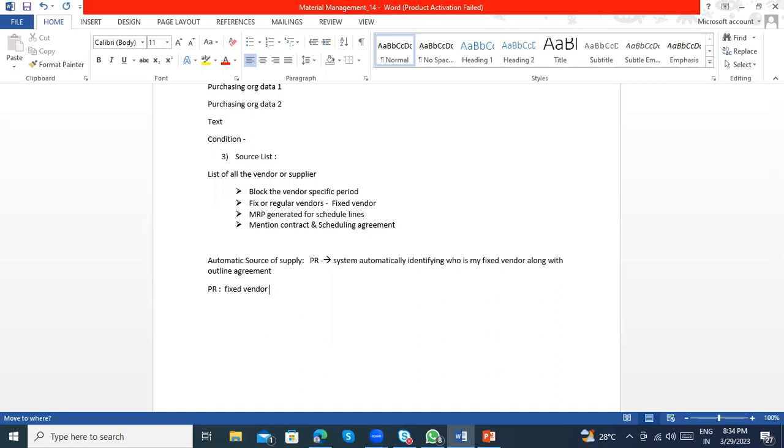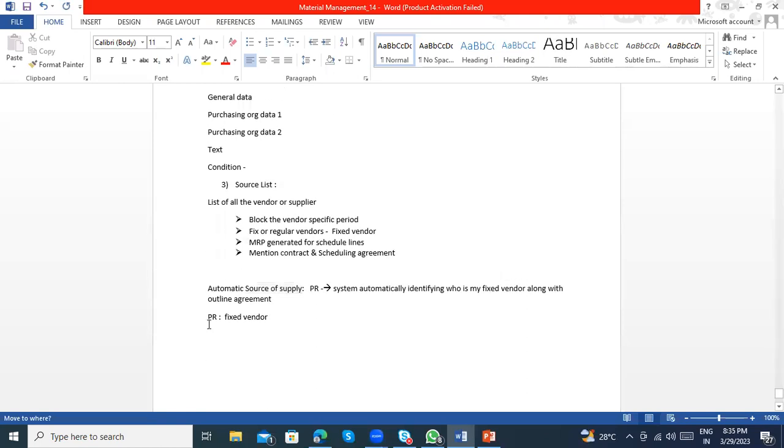That is the concept of the fixed vendor. And for a blocked vendor, if you create a purchase order for this vendor, the system will raise an error message that this vendor is blocked. Clear?